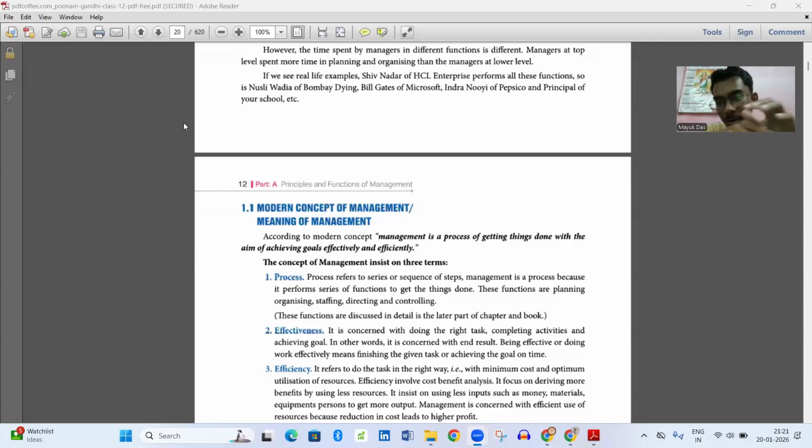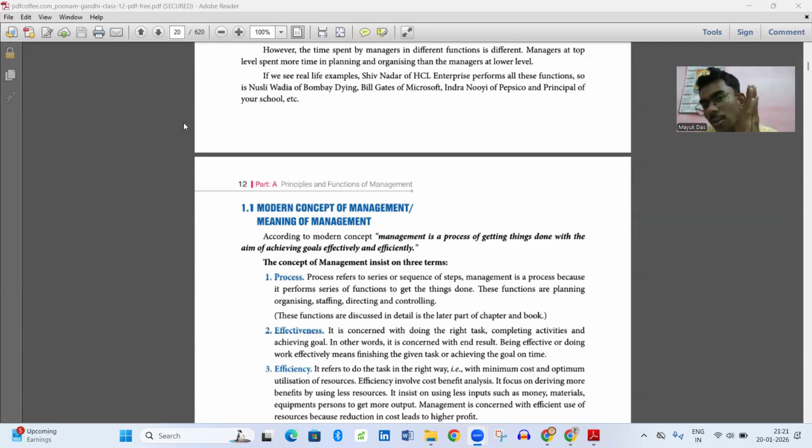Yes, so we are discussing management. What I have said is that to make things fruitful, and to achieve our goal in an efficient way, we need management.